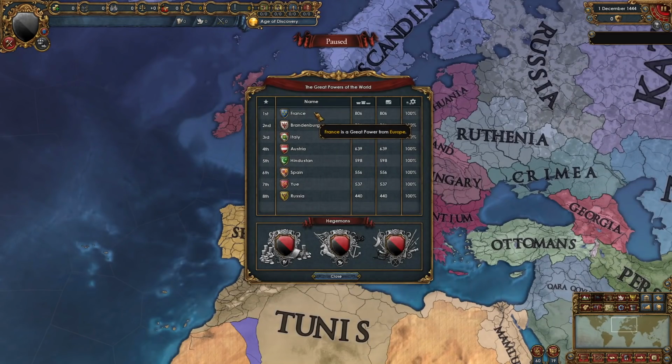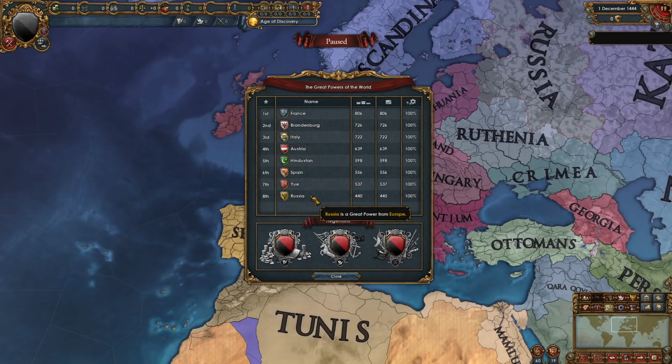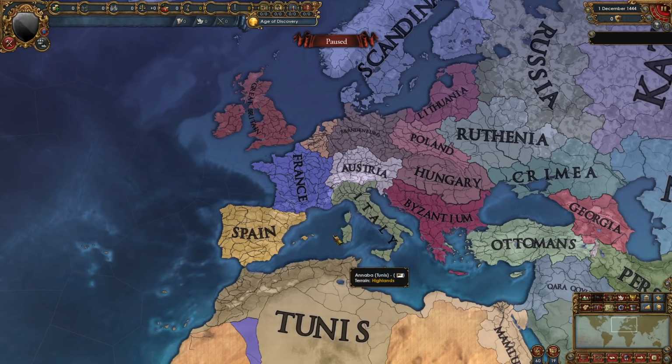In the Great Powers list, we have France at number 1, followed by Brandenburg. At number 3, we have Italy, followed by Austria. At number 5 is Hindustan. Number 6 is Spain. Number 7 is Ming. And number 8 is Russia. So if you ever wondered which region has the highest dev, well, obviously it's France, followed by North Germany, Italy, South Germany, Hindustan, Iberia, South China, and Russia. These are the 8 highest developed regions in the world.